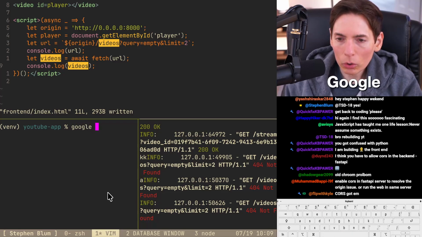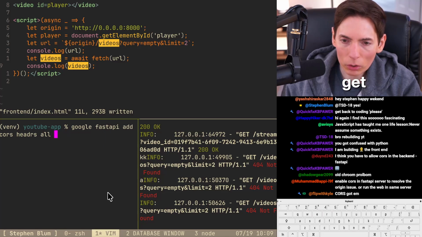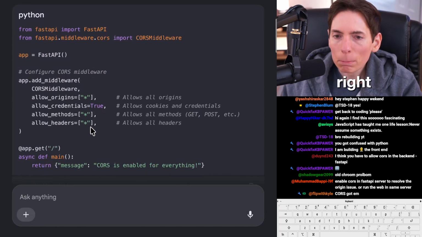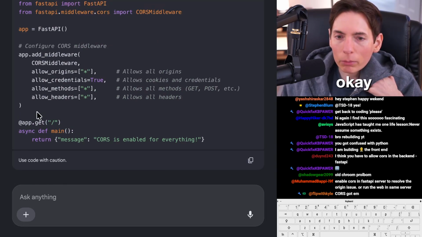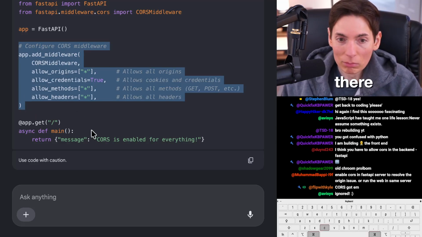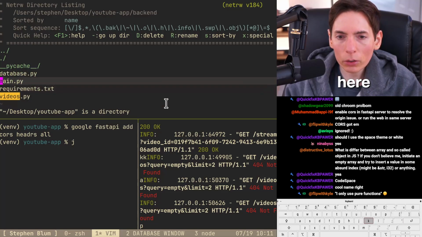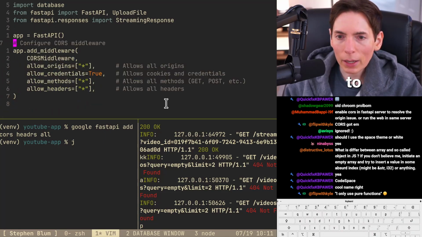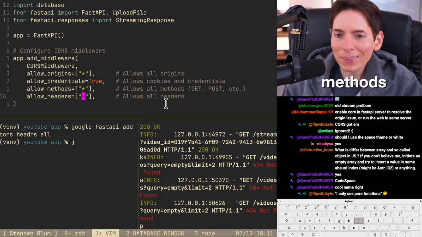Let's see, Google FastAPI add cores headers all star. We'll add all of them. Every cores header. All right. There's a middleware, which we could do. App to add middleware. Okay. Actually, this is it. We just copy and paste that right there. Obviously. So let's go to our back end here, our main file. Set paste. There we go. So we're going to add cores for everything. Origins. Allows cookies with credentials, methods, and headers.